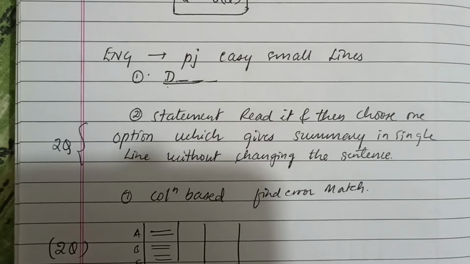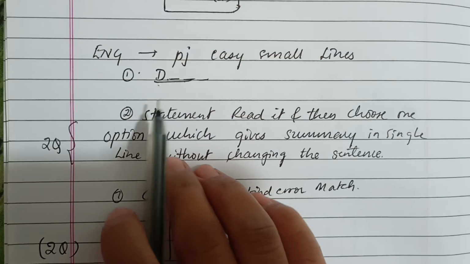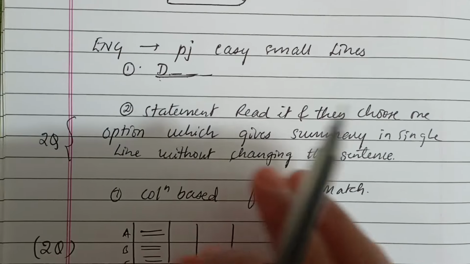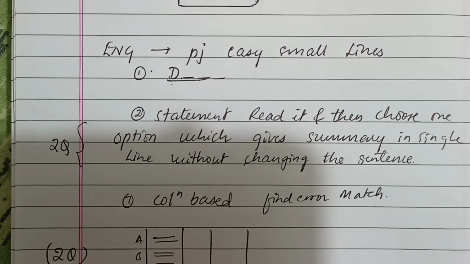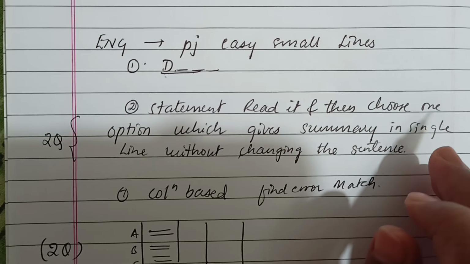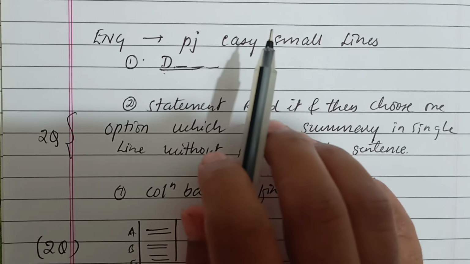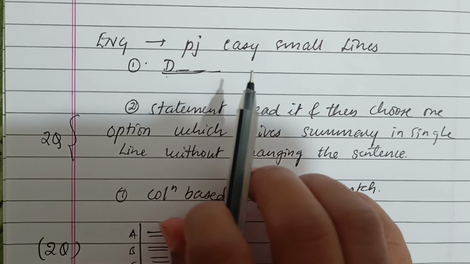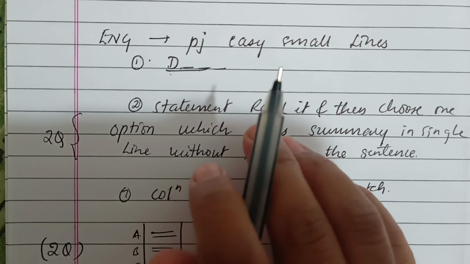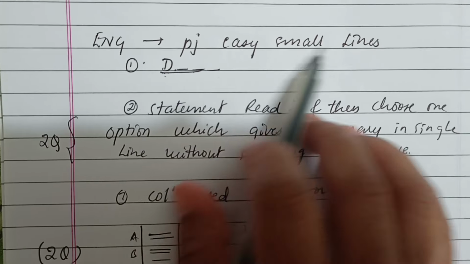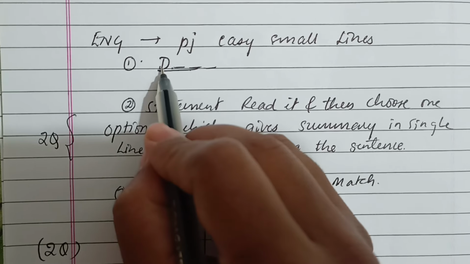Okay, then it is the English section. So the English section I felt was on the doable side. It's not that I am very good in English, but because I attempted some marathons and some previous year papers, compared to that I felt this one was easy, because we can score good marks here. Easy parajumble, like small lines sequence, and it was starting with D. So let me know in the comment section what answer you got. After this I don't remember, but this is the first question that opened for me.